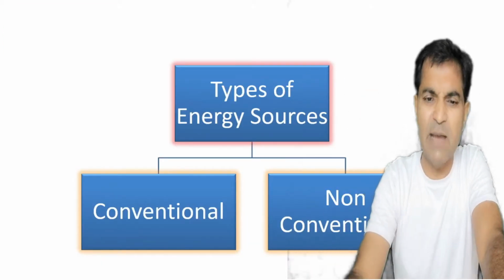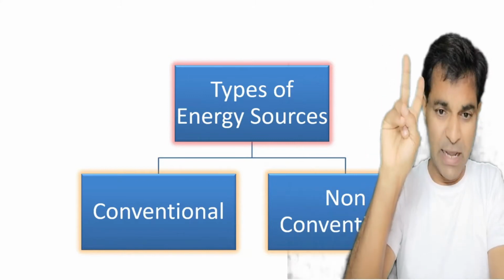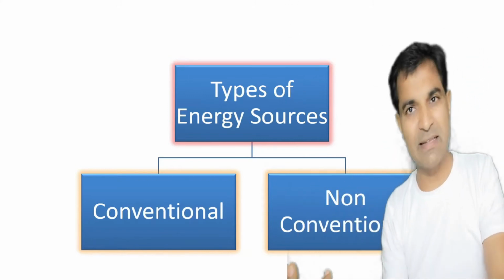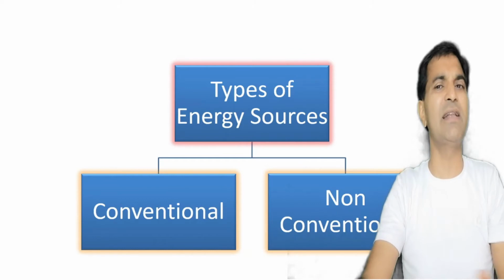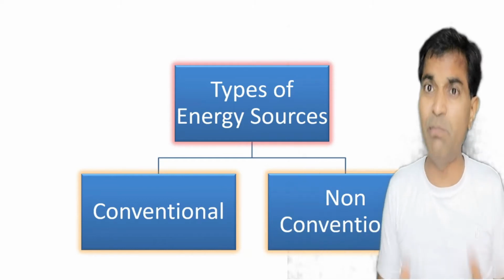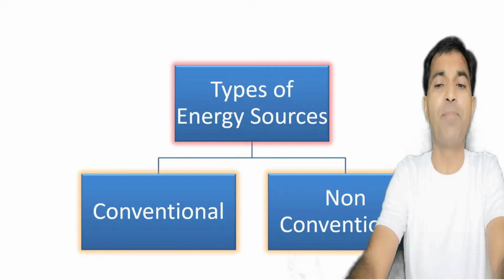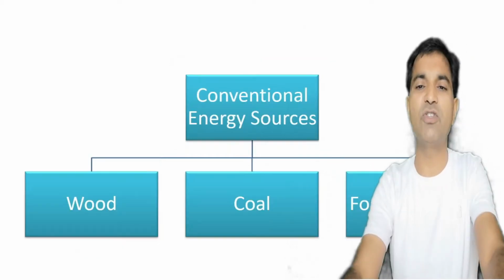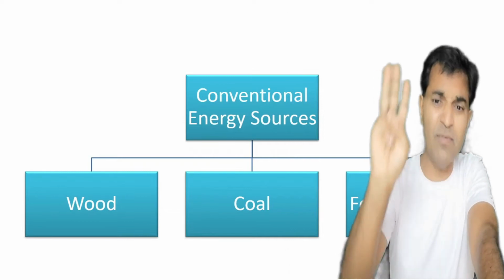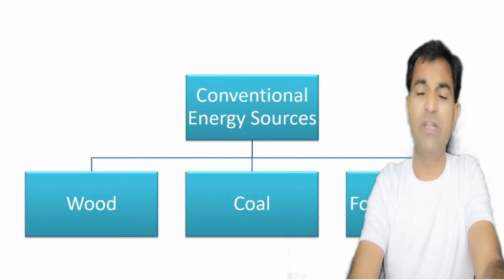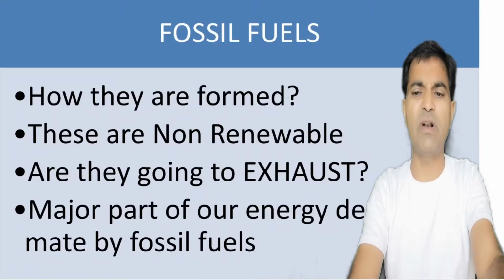Now, what are the different types of source of energy? Two types. Conventional and non-conventional. Conventional means those that have been coming from earlier times. Non-conventional means some sort of improvement in those type of sources. A new type of the sources. They are not conventional, so they are known as non-conventional. Conventional sources are wood, coal, fossil fuels, petroleum, etc.